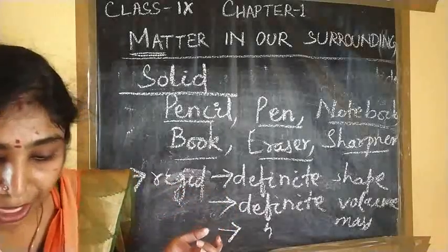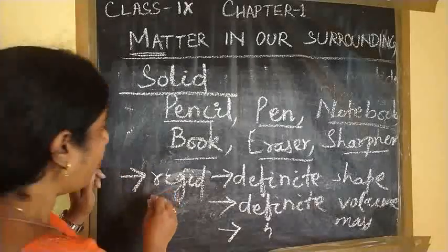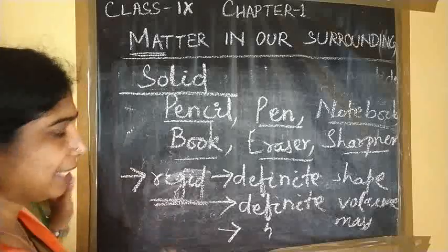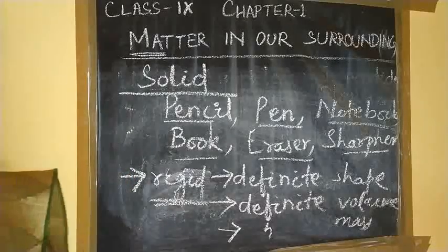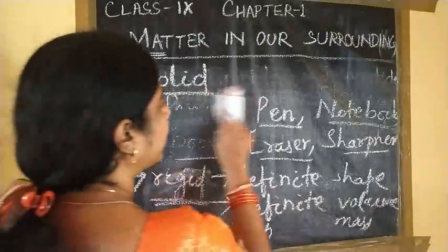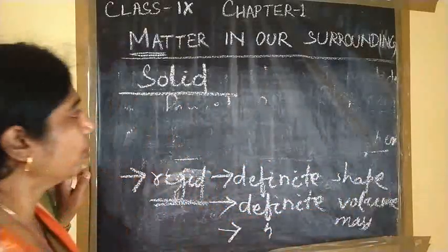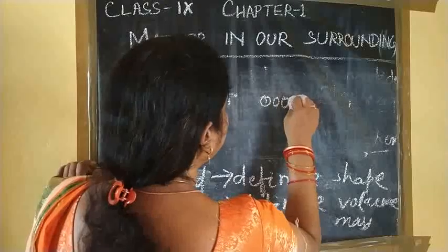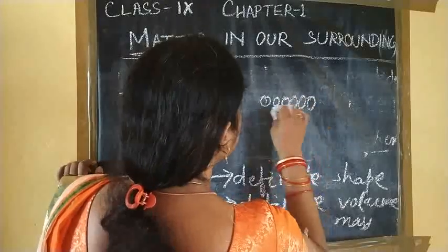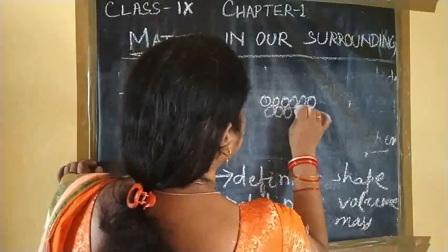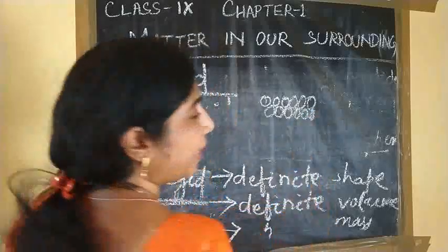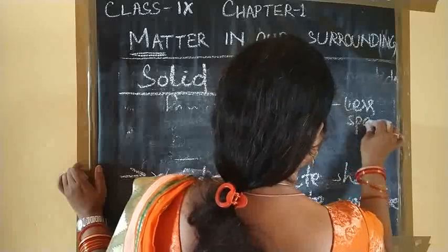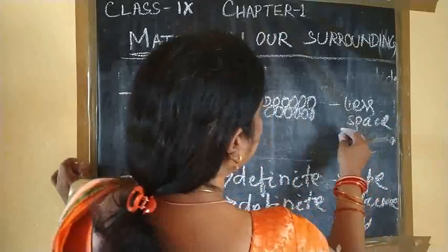What is another thing? As these are rigid, we know that matter is made up of what? Particles. So what about the spaces between these particles? These particles are very closely packed. There is very little space between them.